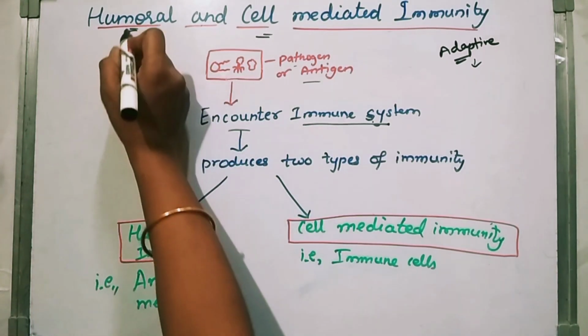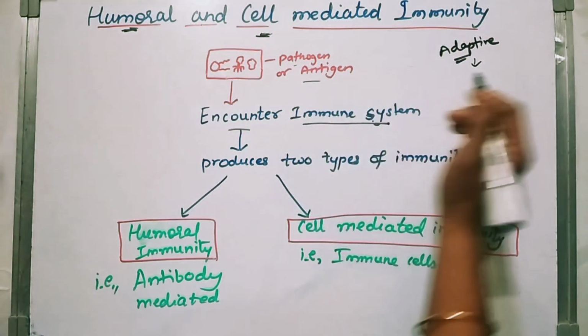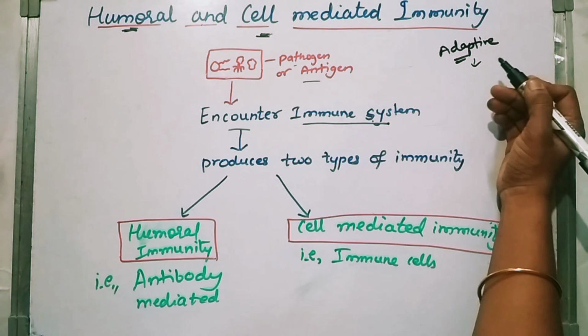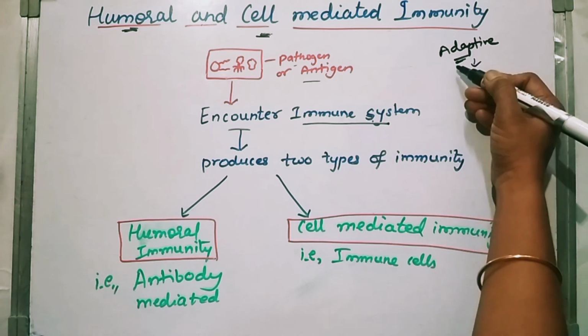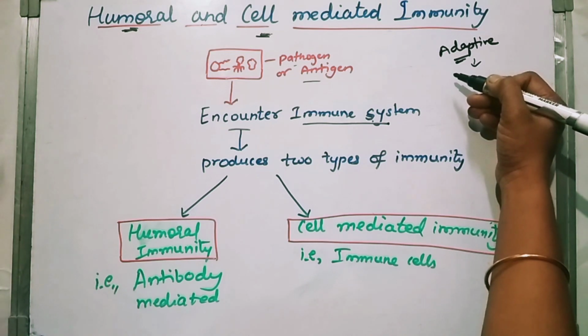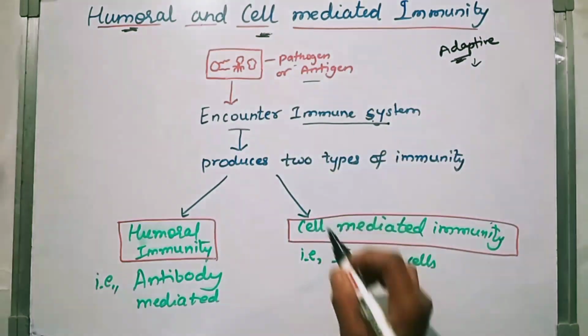So our topic today is humoral and cell mediated immunity. In the last video we have seen the types of immunity, acquired immunity and innate immunity. Acquired is adaptive only, so this is a continuation of adaptive immunity. So what is humoral and cell mediated?